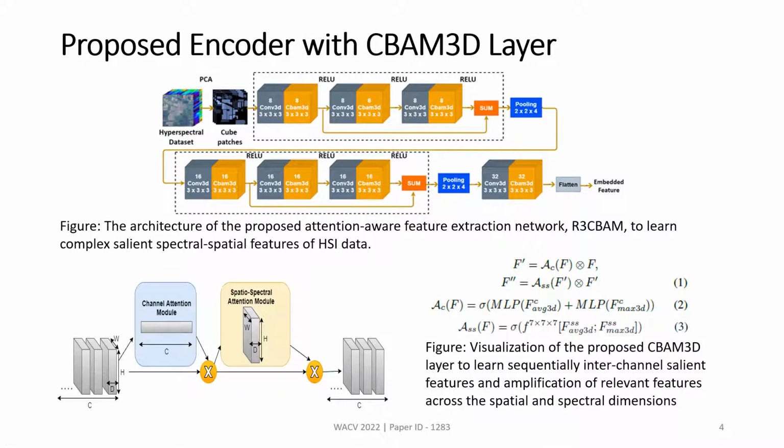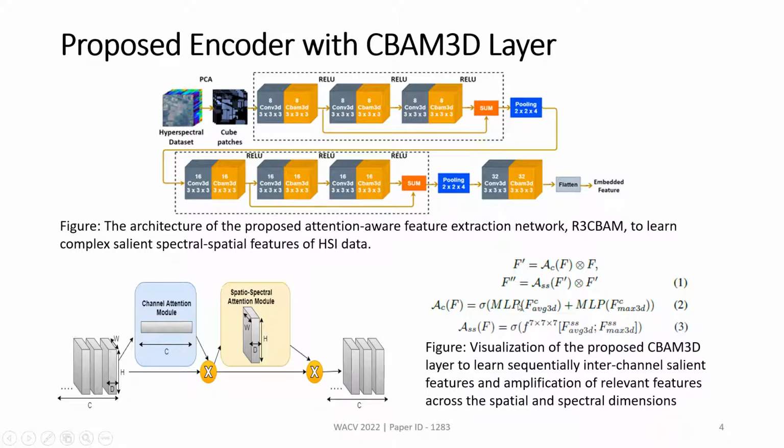Our feature extractor R3CBAM is inspired from DRes3D CNN, which originally had a residual connection of Conv3D layers and pooling layers. Further to that, we augmented it with CBAM 3D layers after each Conv3D layer. This is the convolutional block attention module, in 3D, and the structure is here. We get the spectral spatial features and learn the 1D attention map and the residual features. With the residual connection, the features get refined first. Thereafter it goes through the 3D spectral spatial attention module, and the features are refined once more.